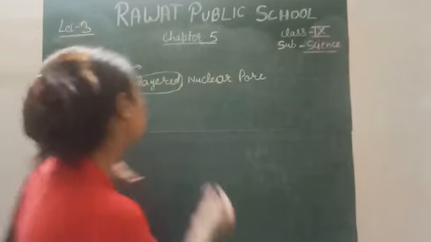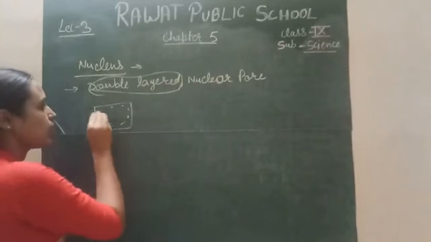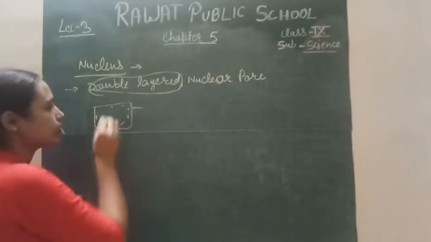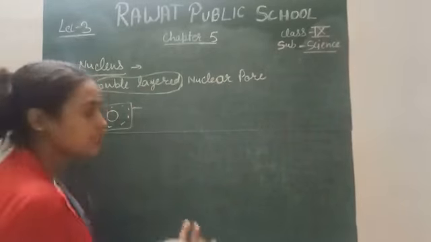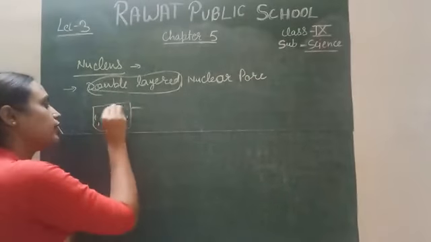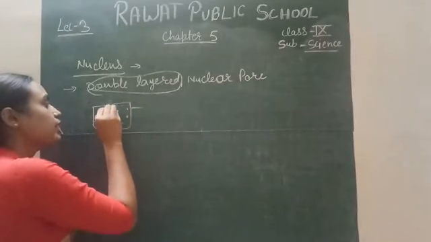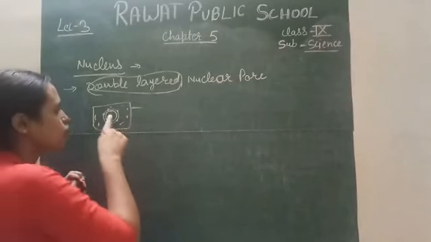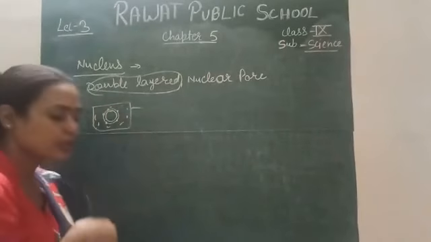For example, this is your cell, this is the cytoplasm, this is the plasma membrane. Another organelle present is called the nucleus, which is a double membrane organelle and has minute pores on its membrane for the exchange of material from the cytoplasm to the nucleoplasm.